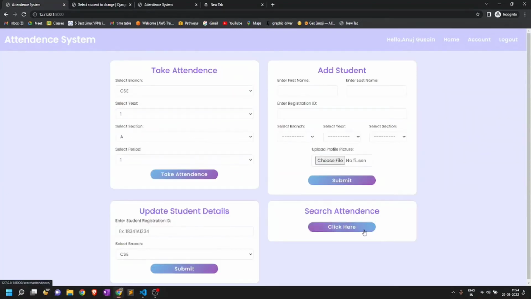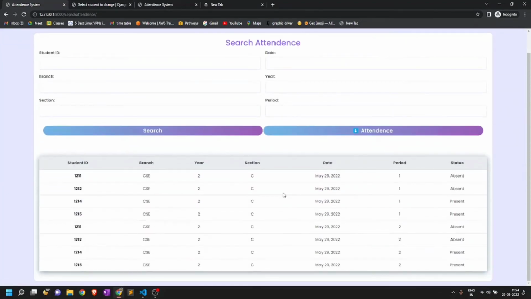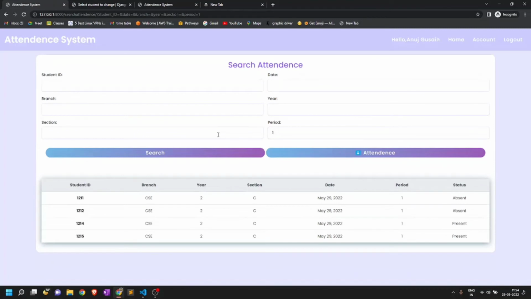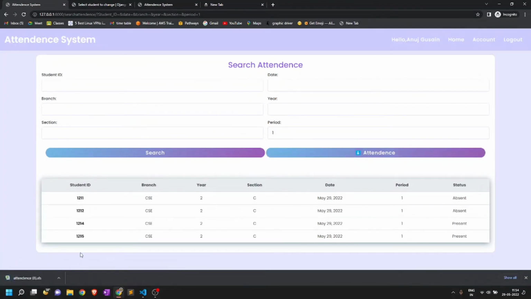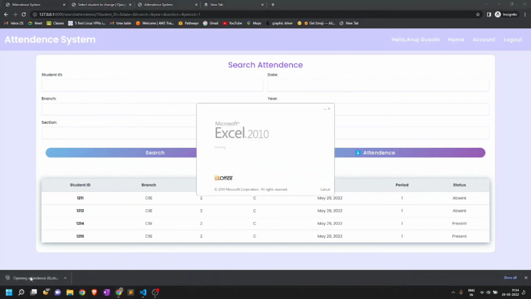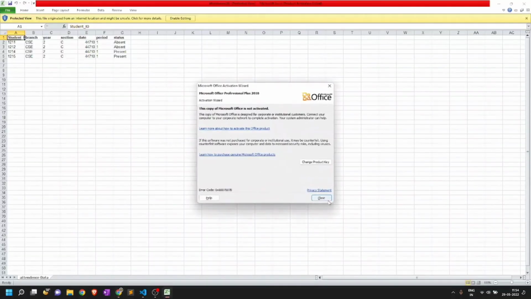Now let's move on to the search attendance feature. So here we can see all the attendance that is currently recorded. We will just filter out the attendance for period 1 by entering 1 here, and when we click search here, it is showing us the attendance for period 1. We can also download the attendance by clicking here. So it just downloaded the attendance in Excel sheet. So we can see that the attendance is successfully downloaded here.